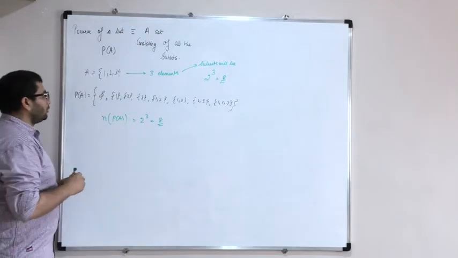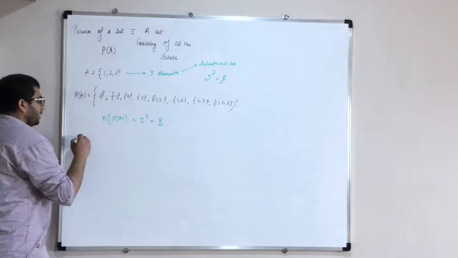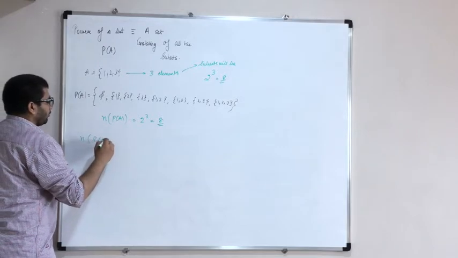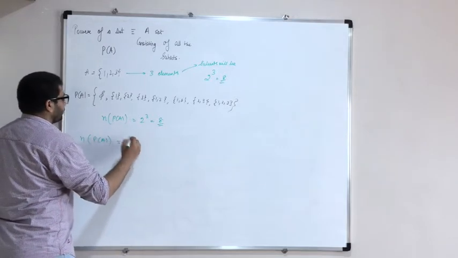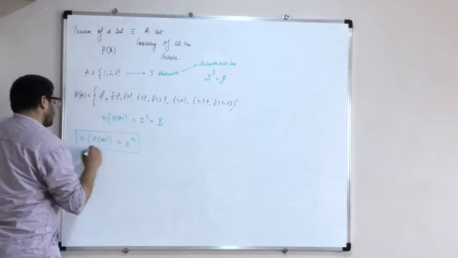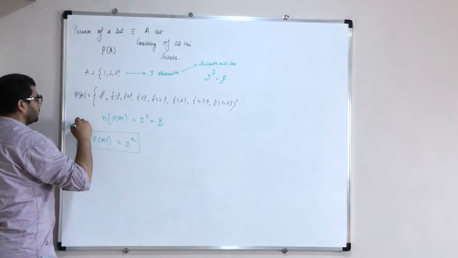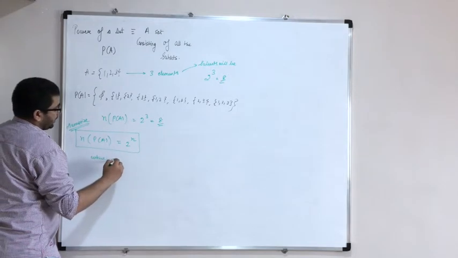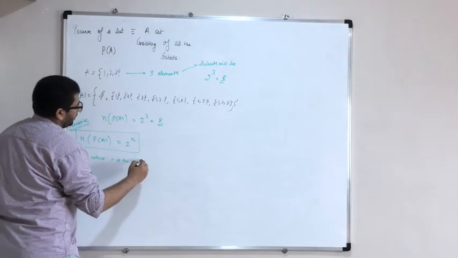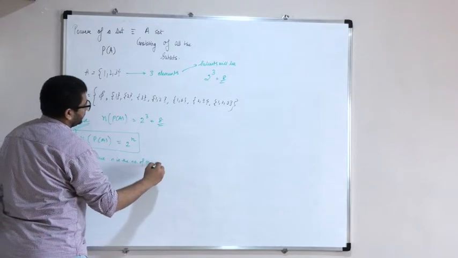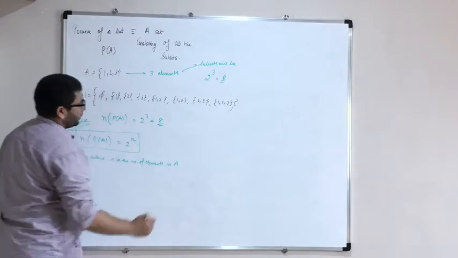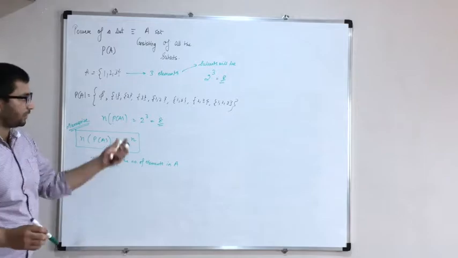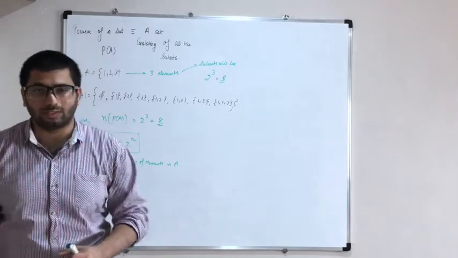Okay? So the most important note to remember is that the number of elements in the power set of A is 2 raised to power of n, where n is the number of elements in A. This is what you have to memorize. Note this concept now, we'll be doing 2 questions based on this as well. Okay?